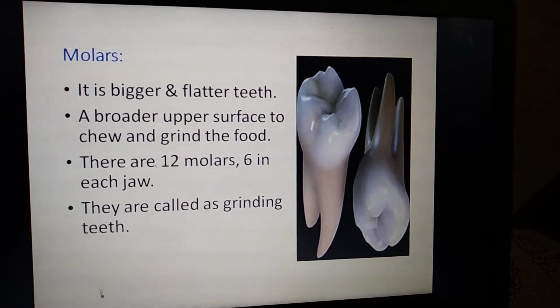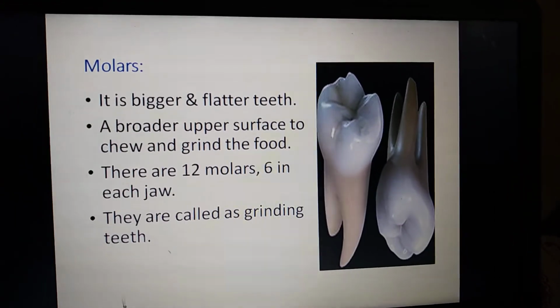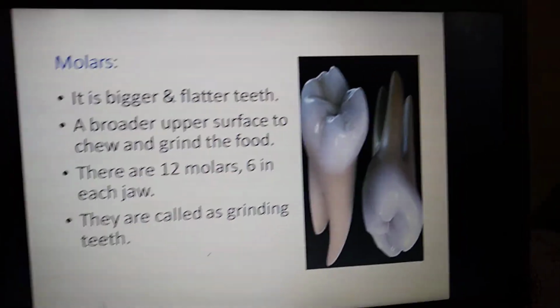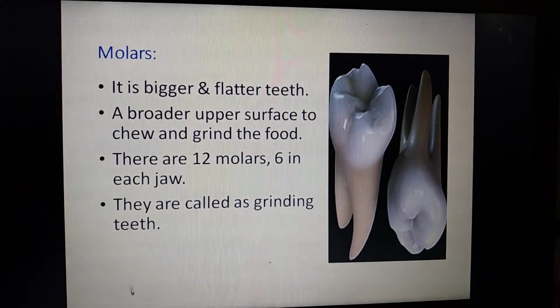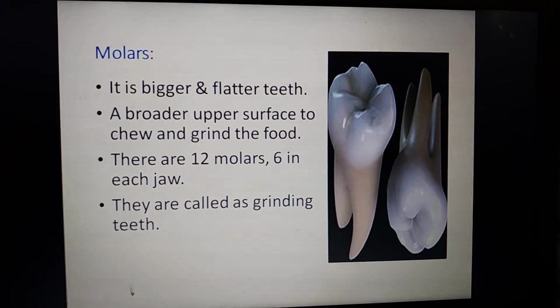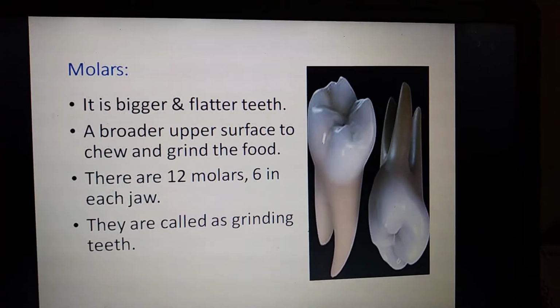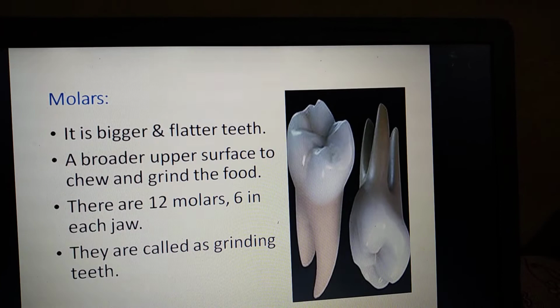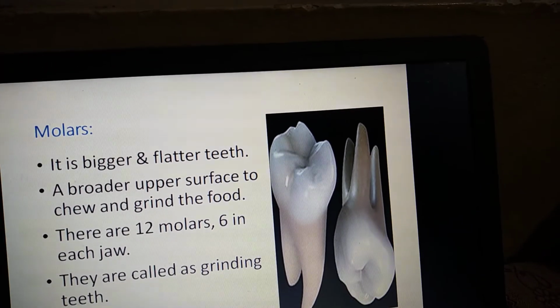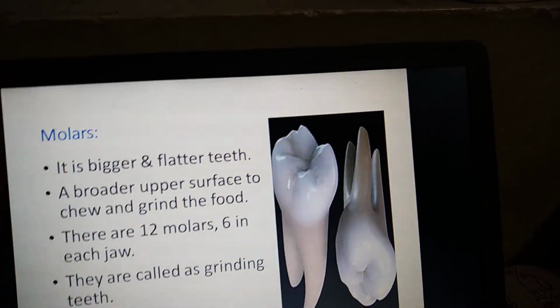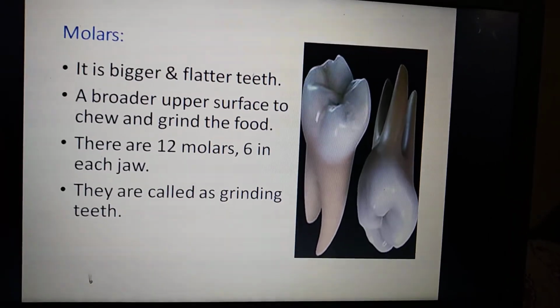Okay, children, this class is completed. I have given the introduction about teeth. I have also explained the difference between temporary teeth and permanent teeth, the parts of the teeth, the layers of the teeth, and the different types of teeth.